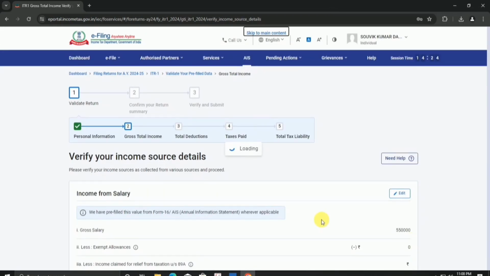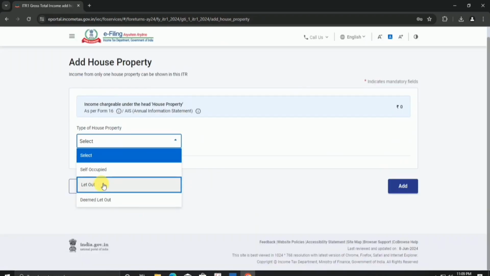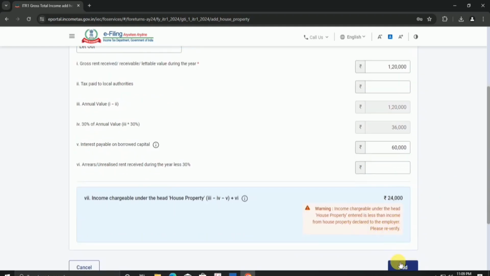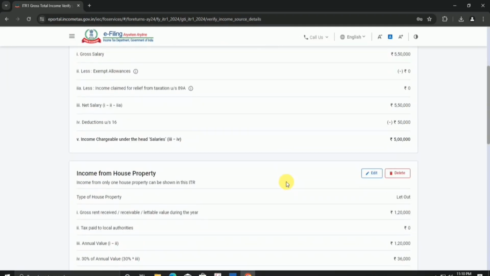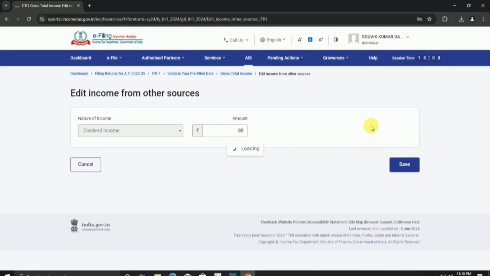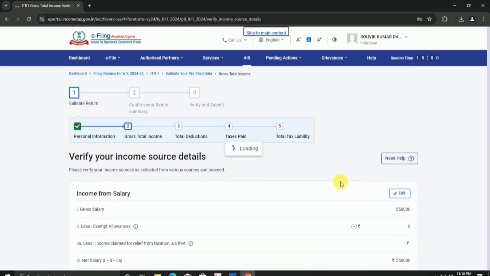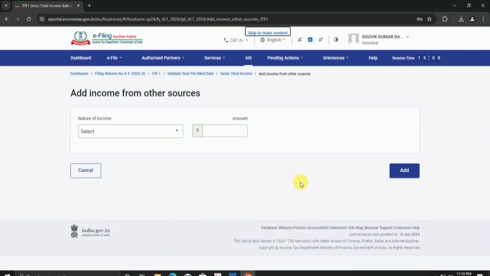Then fill income from other sources where you need to fill dividend income, interest from savings bank account, interest from deposit, interest from income tax refund, etc. Then fill exempt income if you have any. If you are an employee you will get it in your Form 16. Now you fill in deductions: 80C for LIC premium, provident fund etc., 80TTA for interest from savings accounts and 80TTB for interest on deposits. After filling all your deductions click confirm.